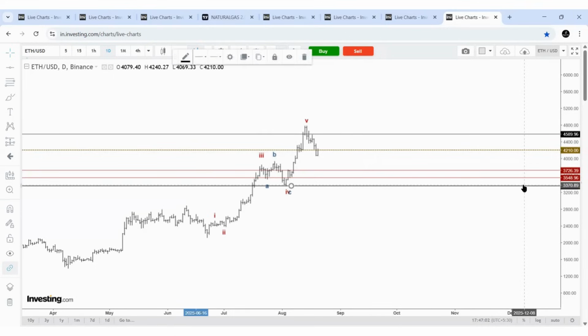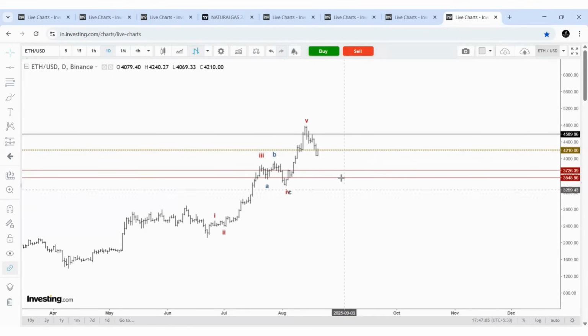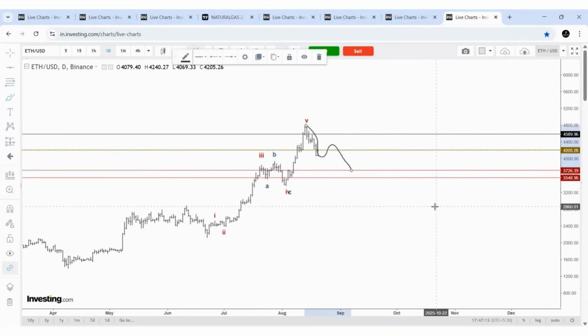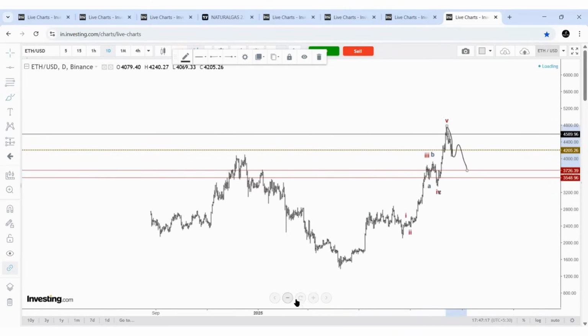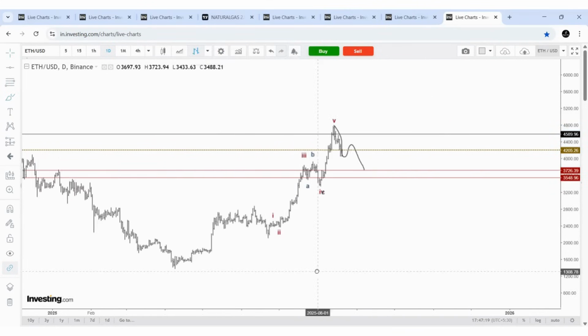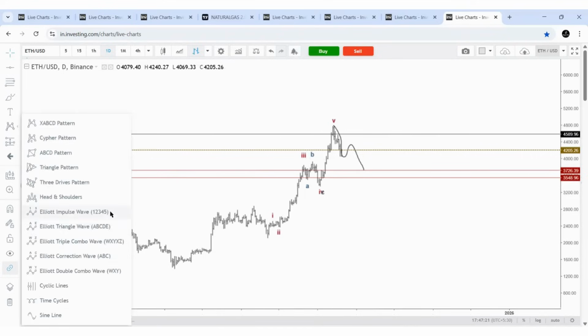I removed this trend line. This is the support we identified. So it can take any pattern, a sideways pattern, and it can reach 3726 to 3548. In the long term, it can be a wave 4, like this.